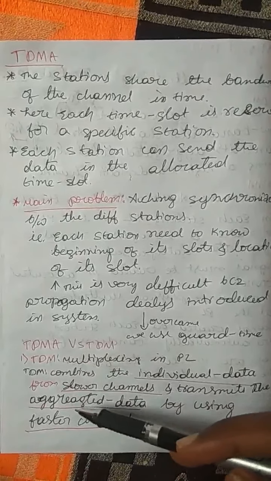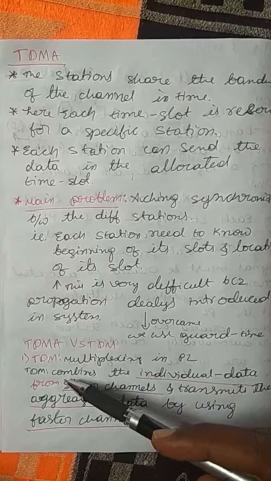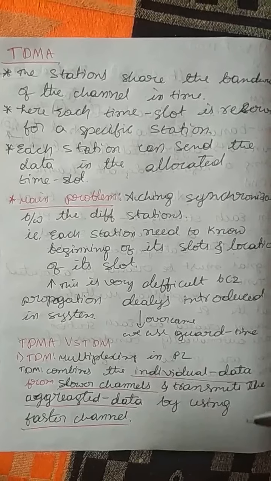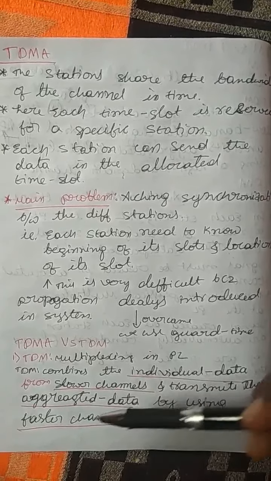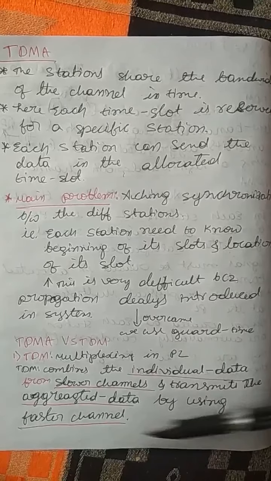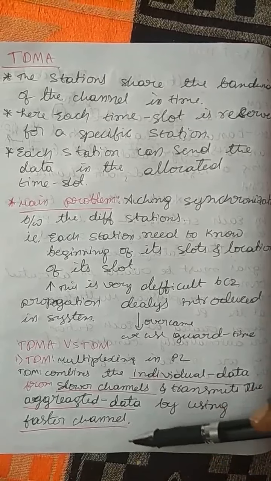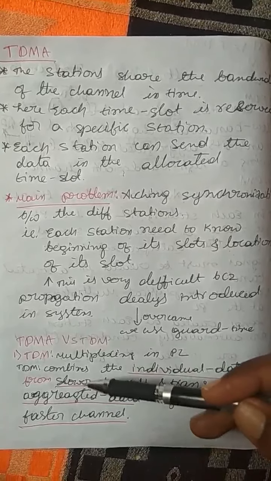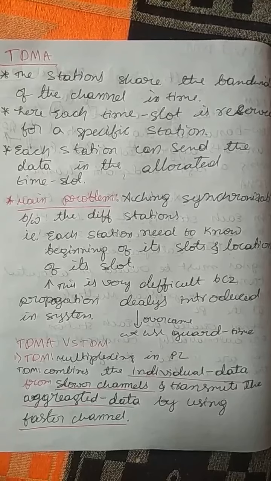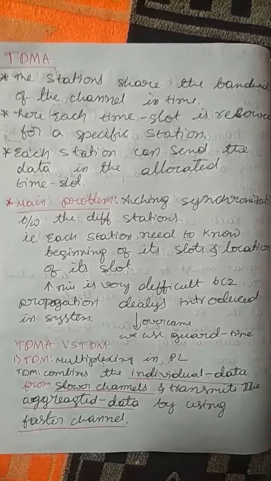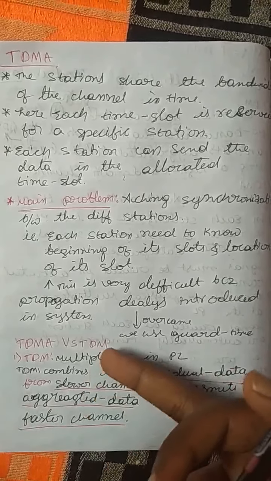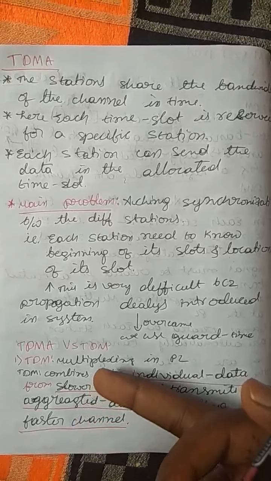What TDM does is combine the individual data from the slower channels and transmit the aggregated data, meaning the combined data, by using a faster channel. That is the use of multiplexing in TDM.